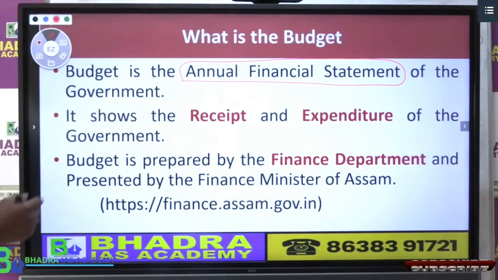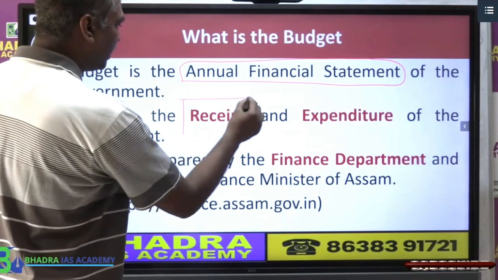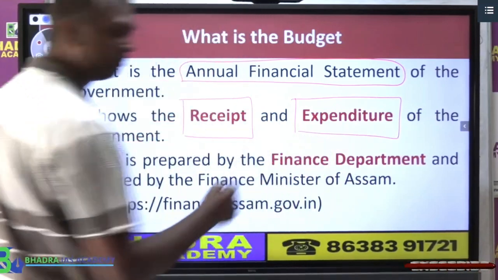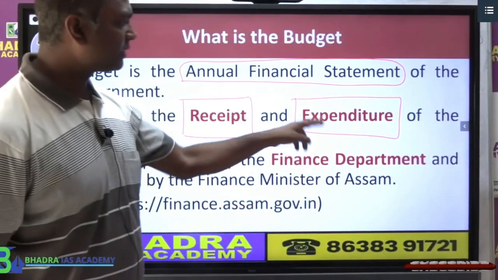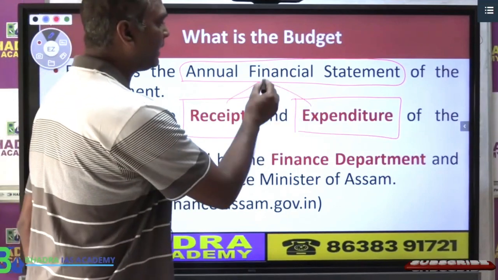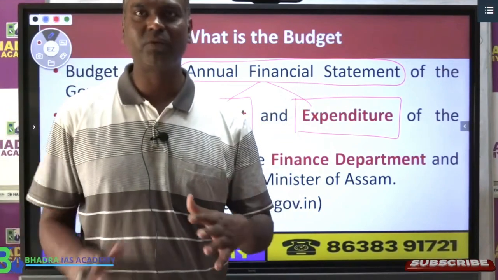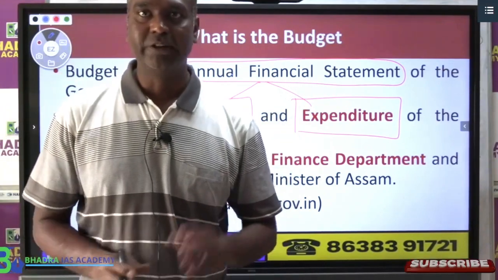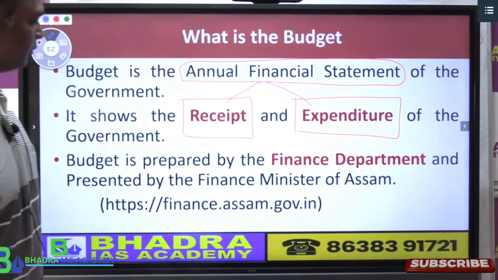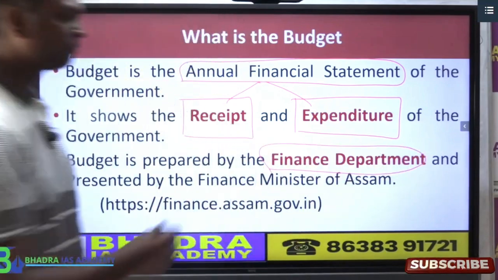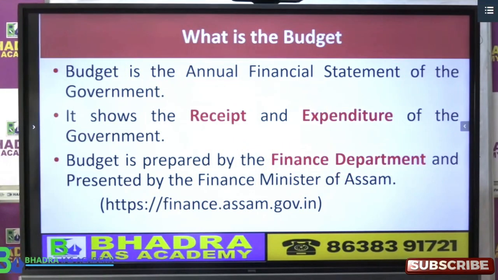So in a budget, normally what do we find? We find two important pieces of information. One is the receipts of the government, the other is the expenditure of the government. So the receipts and expenditure become what we call the annual financial statement, and this annual financial statement is what we call the budget. Clear now? There should be no confusion. Now the Assam budget is prepared by the finance department of Assam, under the guidance of the finance minister.